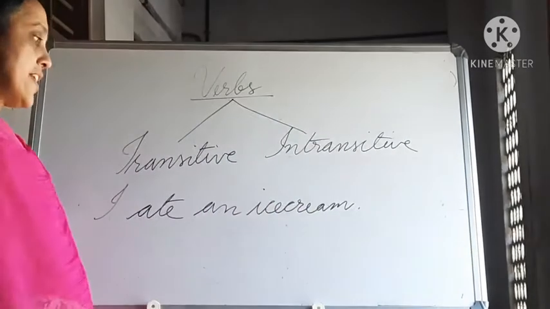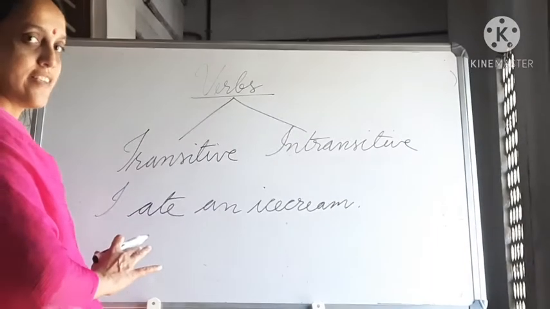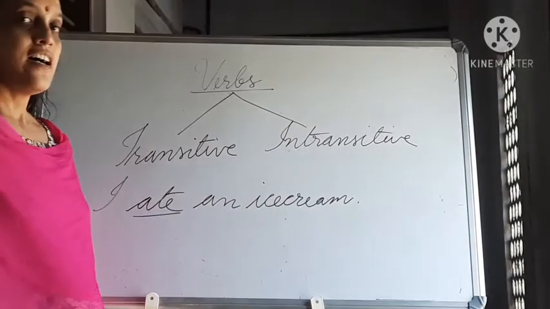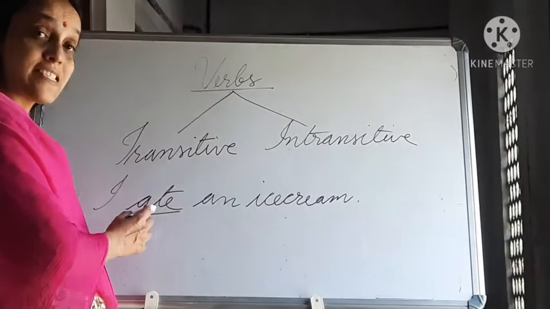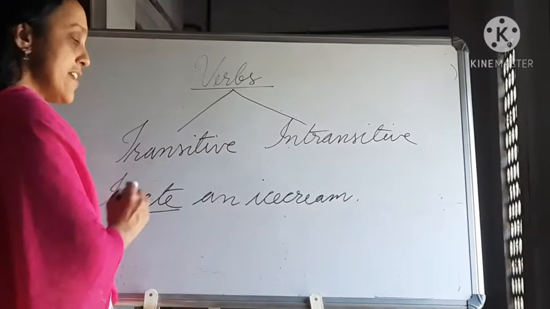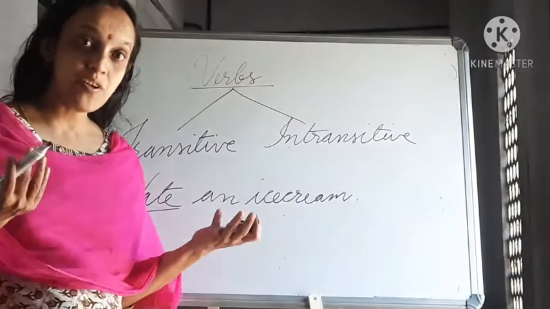Here, this is the sentence. And in this sentence, tell me which is the verb? Just the action word? Yeah. Ate is the action word, and this is the past tense of eat. I ate an ice cream. Ate is the verb. And I ate what?